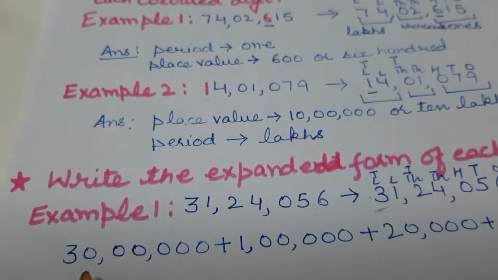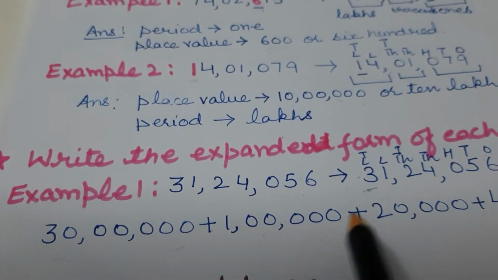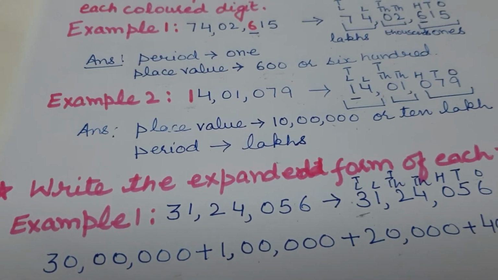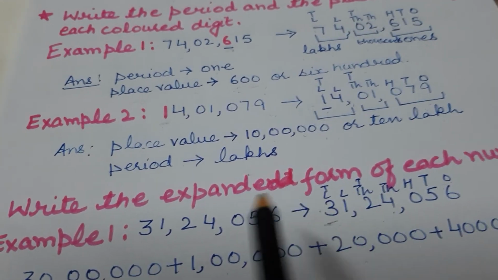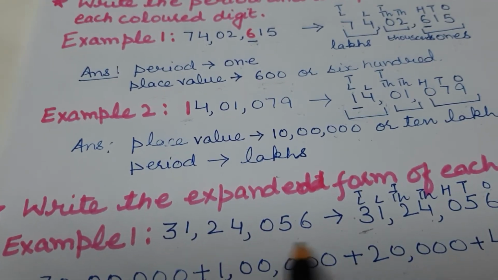So we will write the values in places and we will add all these. When we add all these, we will again get our number. This is called expanded form. We will expand it.